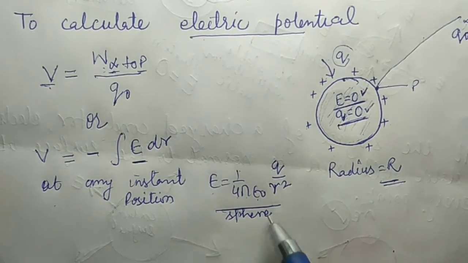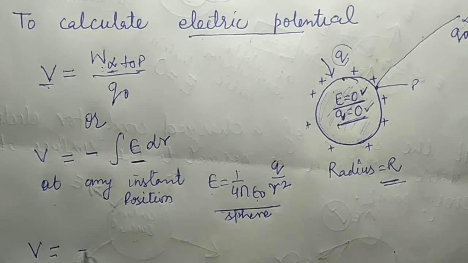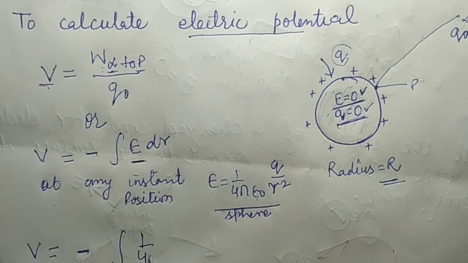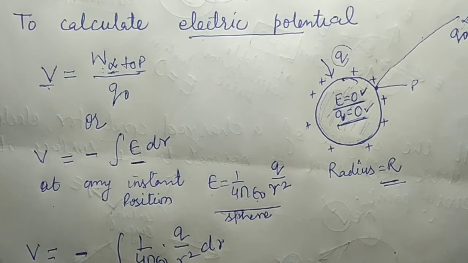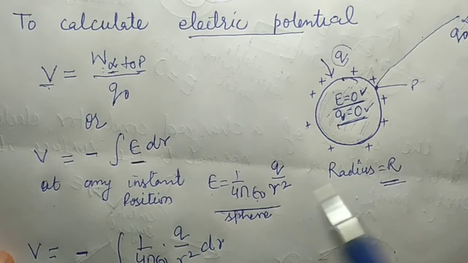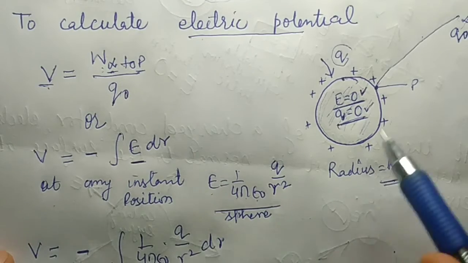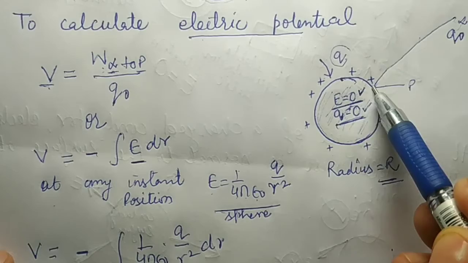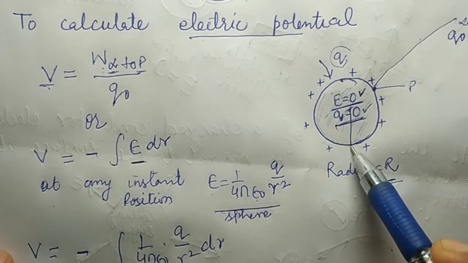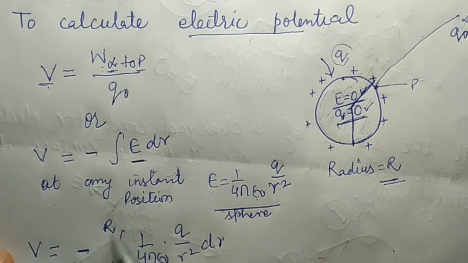It may be a conducting or a charged sphere. If we put in the value of the electric field, it becomes 1 upon 4 pi epsilon naught q by r square into dr. Now one more thing, I want to put the limits also. You are bringing the charge particle from infinity to this position. So the lower limit is infinity, and the position of this point, the distance of this point, is nothing but the radius, capital R.